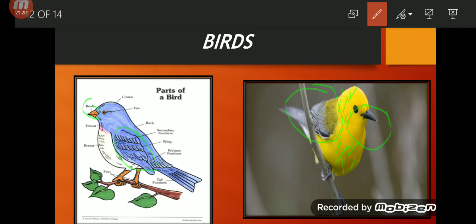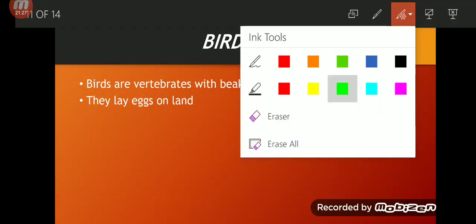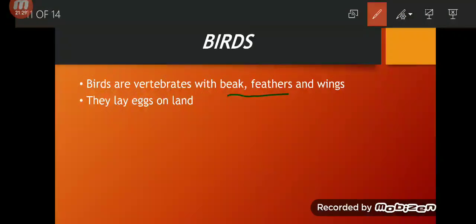Even the wings also have feathers. So we will revise the birds. Birds are vertebrates with beak, feathers, and wings. And they lay eggs on land. Simple.